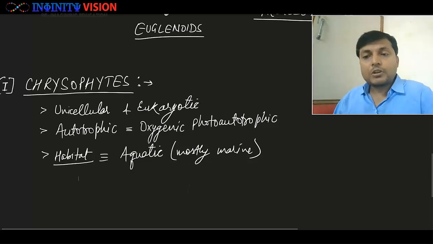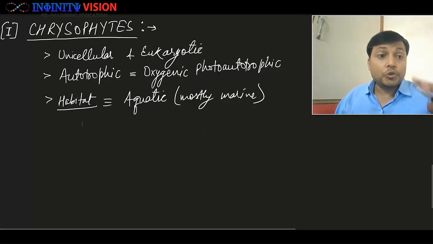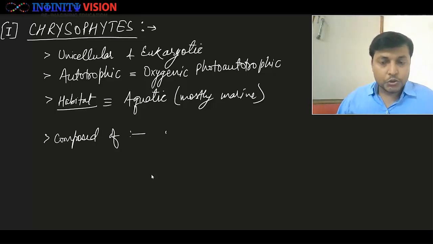Great. Now if we talk of chrysophytes, they can be classified into 2 groups. Further they can be classified into 2 groups, or you can say they are composed of 2 groups. Number 1 is diatoms.